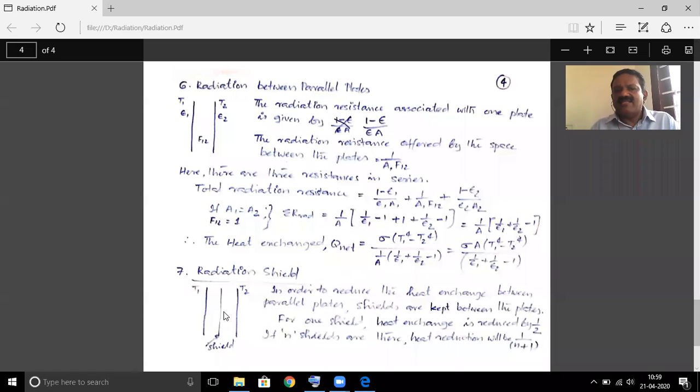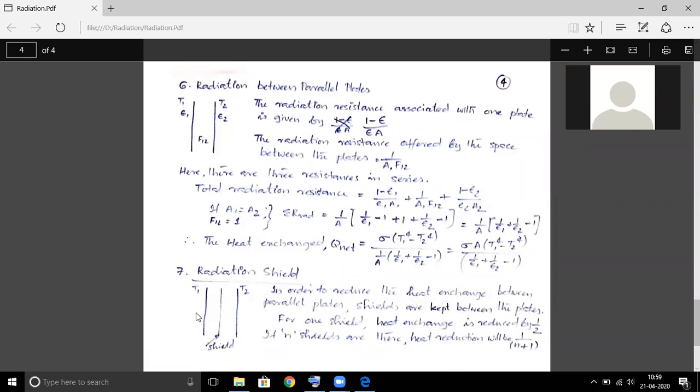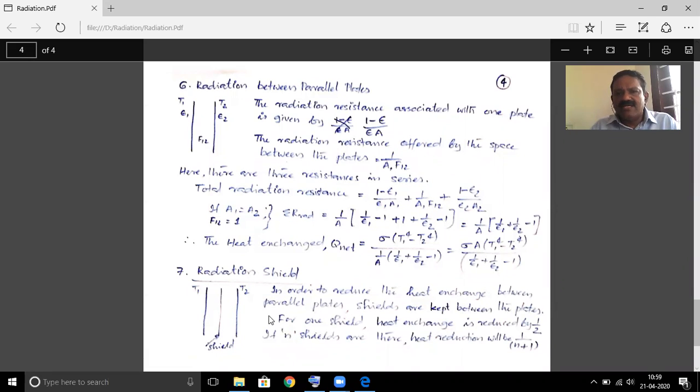There are calculations for this, but that is not included in your syllabus. If you insert one radiation shield between these two plates, you can reduce the net heat transfer by half, 1 by 2.